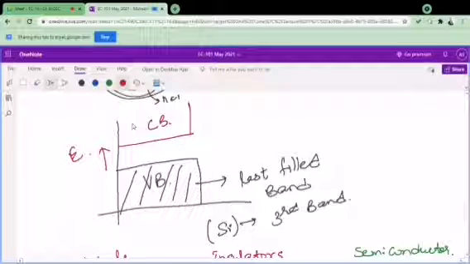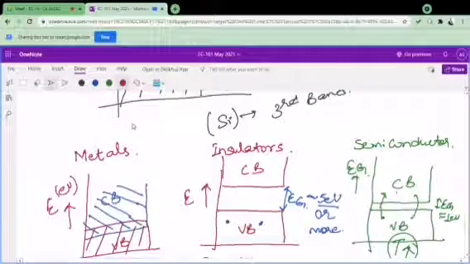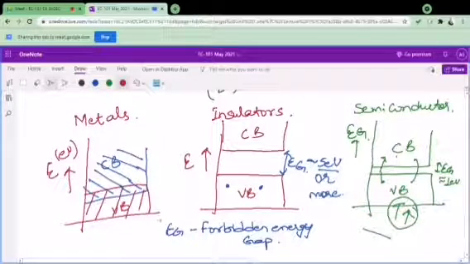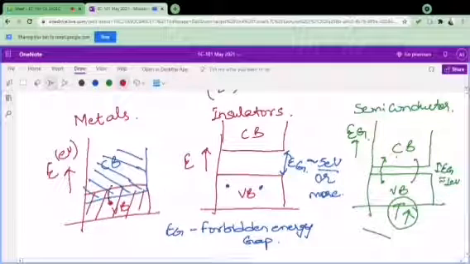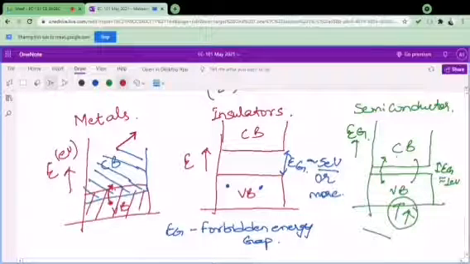On the basis of this, I have defined three types of materials: the metal, the insulator, and the semiconductor. In the metals, I said there will be an overlapping between the valence and the conduction band. It doesn't matter whether we are at room temperature, 0 Kelvin, or a very high temperature, there will always be an overlapping. It means the electrons from the valence band may move to the conduction band at any time.